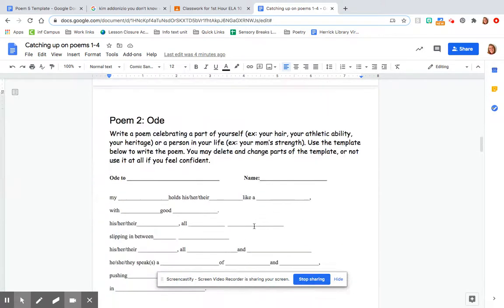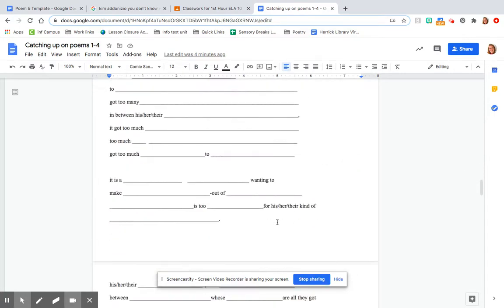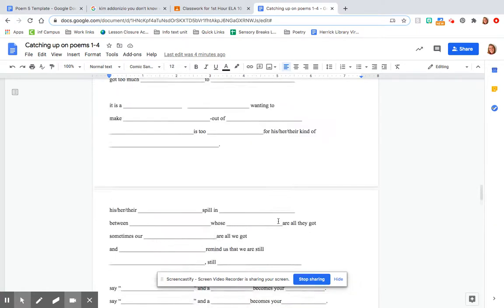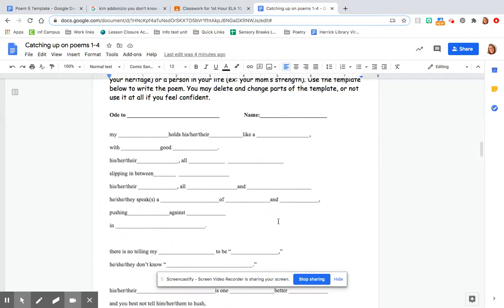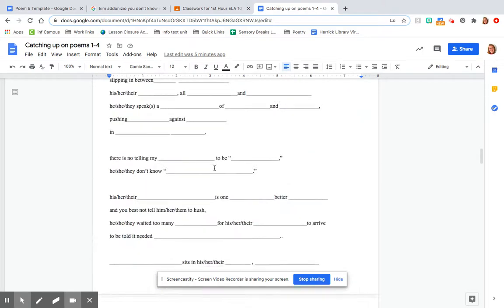If you were gone for our ode poems, where we celebrated a part of ourselves or a person in our lives, this is a really long template. You don't have to fill out all of it, but it gives you lots of ideas for different things you can write about. Otherwise, you can just use this prompt, which is to write a poem celebrating a part of yourself, such as your hair, your athletic ability, your heritage, or a person in your life, like maybe your mom and how strong she is. You can use this template, or you can write your own.